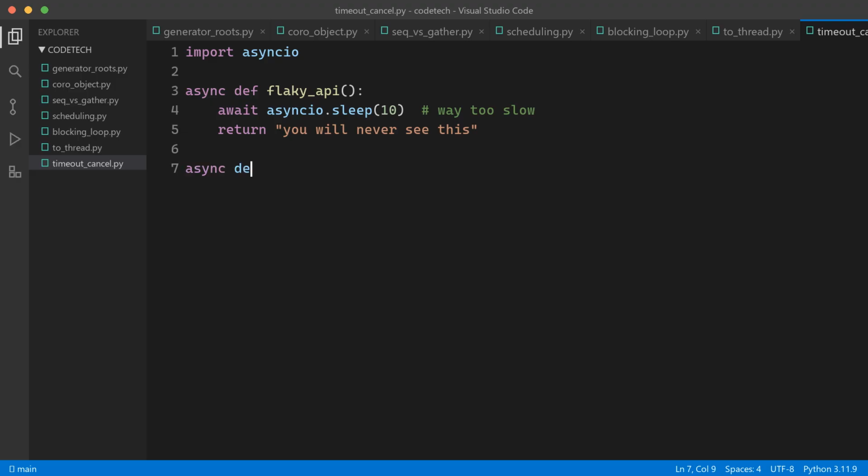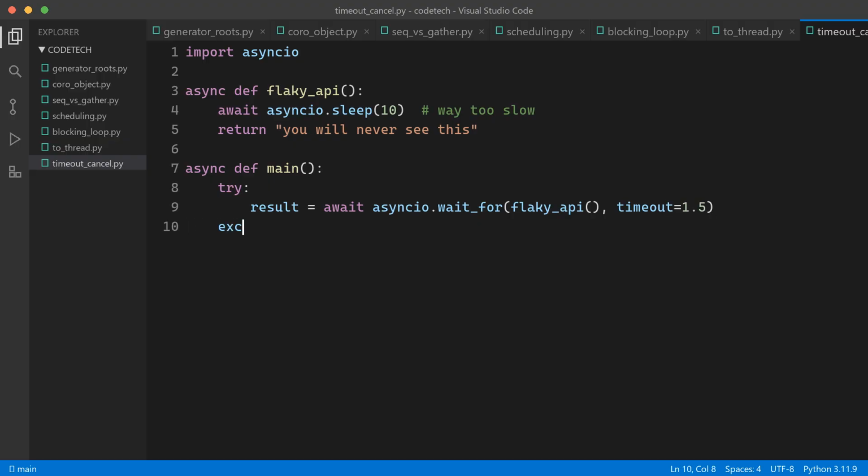Defense number 1, asyncio.wait_for. Wrap the coroutine, give it a deadline of 1.5 seconds, and if it blows past that, we get a timeout error, and crucially, the task itself gets canceled. No zombie work left running behind our backs.